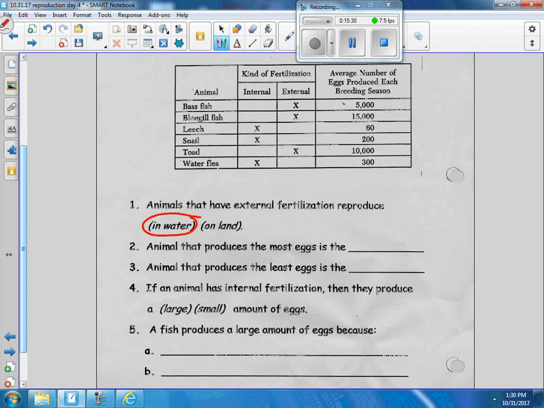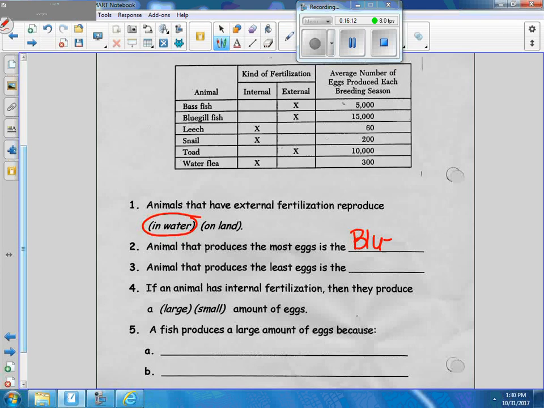So the sperm and the egg get deposited in the water, and they might meet by chance. They might not meet. If they don't meet, what happens? It doesn't get fertilized and we don't have a baby. So if they don't meet, these 15,000 eggs and sperm, are they going to be fertilized? No, these 15,000 eggs will not be fertilized. Okay, the animal that produces the most eggs is what?